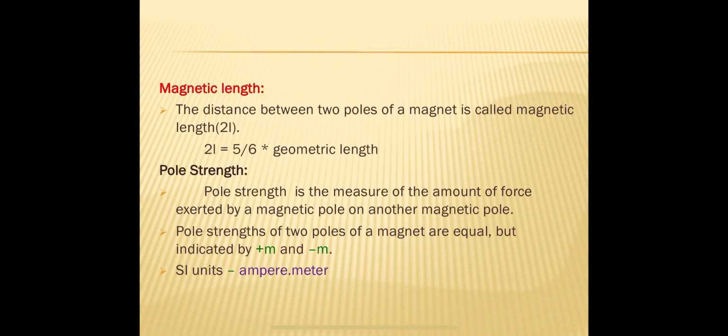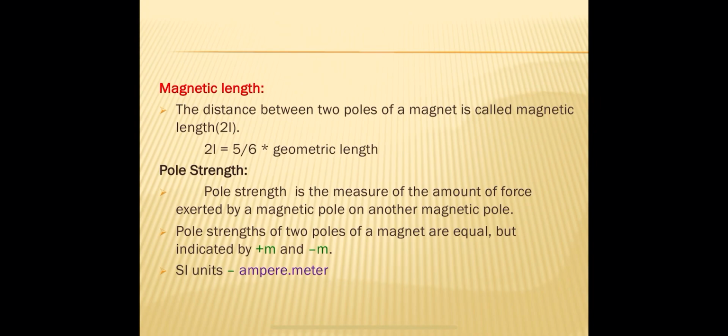So remember it, magnetic length is represented by 2L, not simply L. We have to represent it by 2L. So if the magnetic length of a bar magnet is given as 5 centimeters, then it should be taken as 2L equal to 5 centimeters, not L.